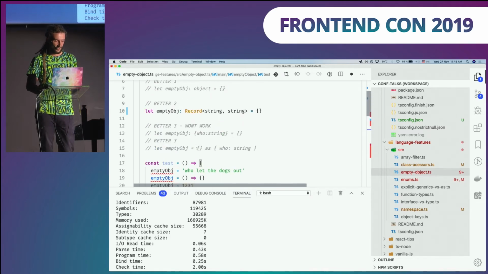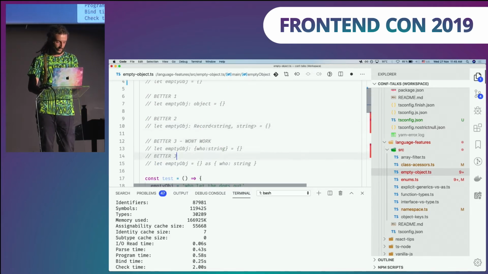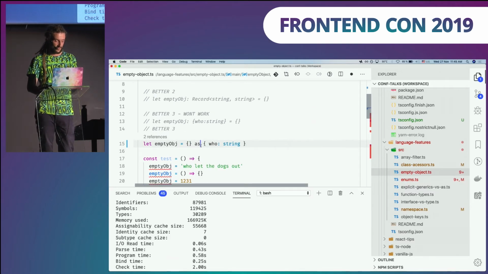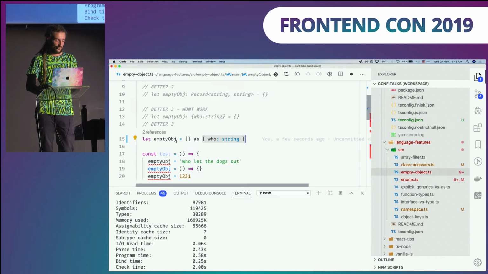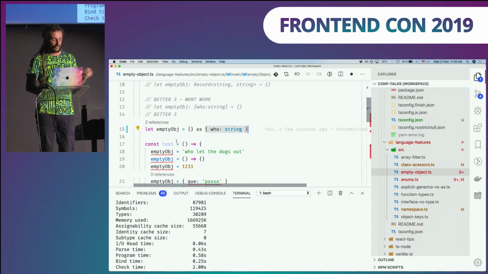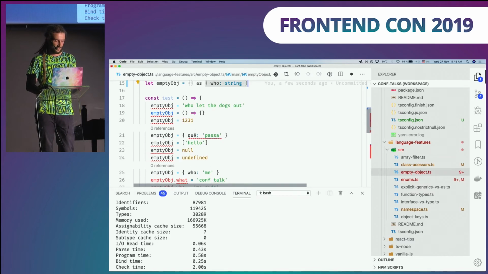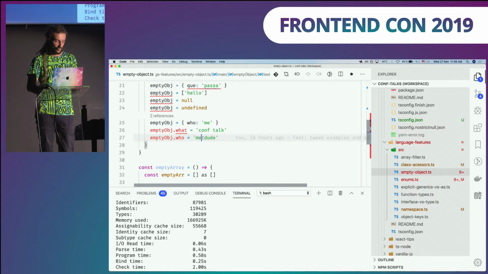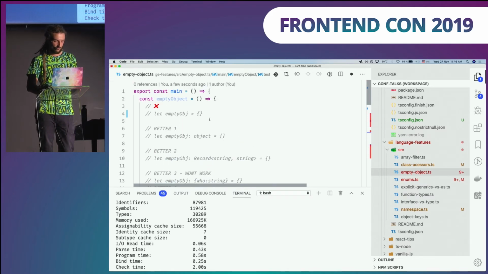So if you want to be really restrictive, you should cast or assert this object to some particular shape. In our case, the object is going to be empty, but you will be able to assign or set only the who property. So in this last case, we have all errors, which is correct. So only this is valid, right? Because we are assigning the same shape, and here we are setting the known who property on the object. So just don't use the empty object literal. Never, ever.